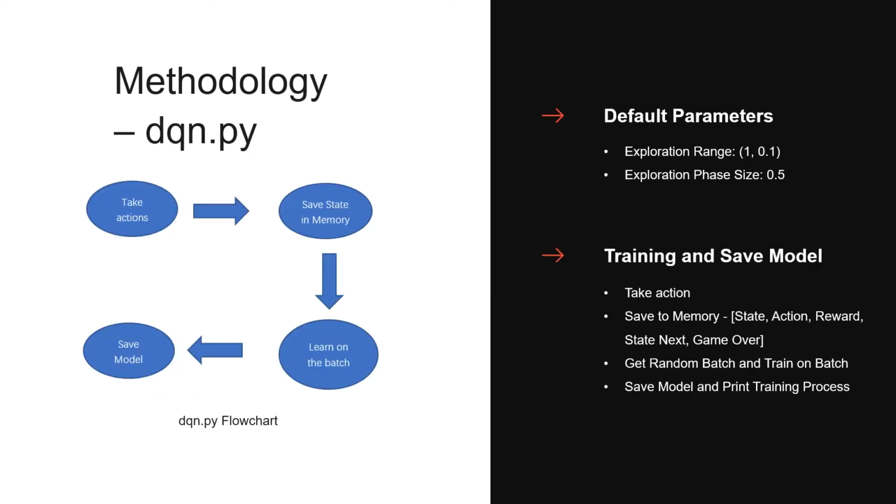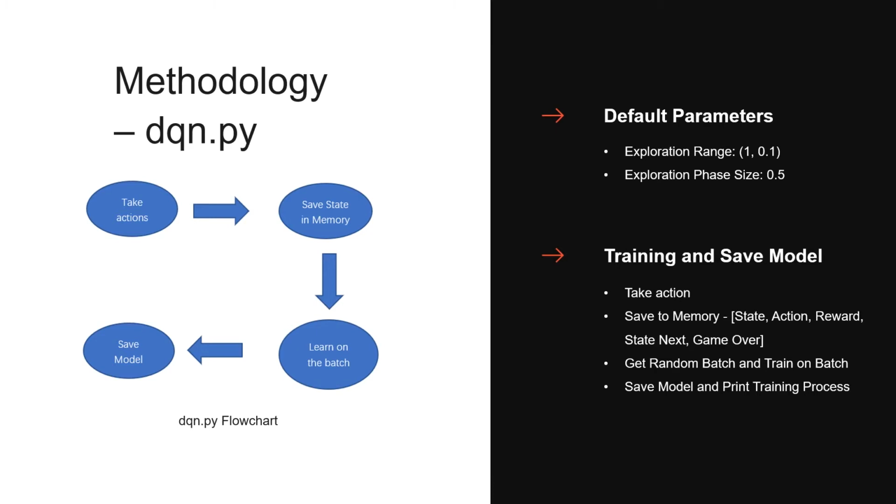The last file is the dqn.py. First of all, it has two default parameters. The first one is the exploration range, which starts from 1 and decreases to 0.1. So if the range equals 0.1, that means there is a 10% chance the snake will take random actions, and the other 90% of the time the snake will take the action predicted by the current model.